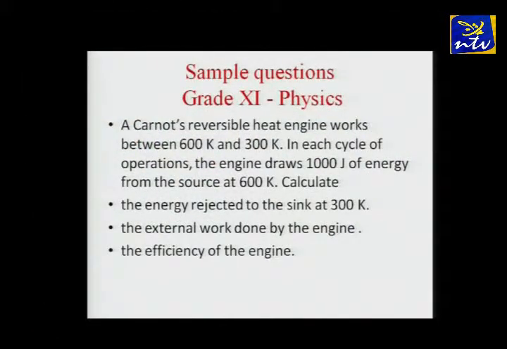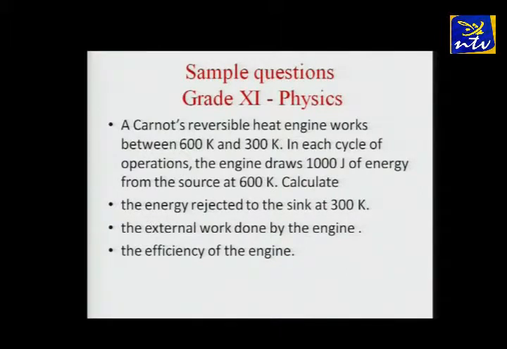The next question is again related to the Carnot's engine, which you studied in the chapter thermodynamics. In thermodynamics, you have seen efficiency of a heat engine, right? The ideal heat engine is Carnot's engine, and we have seen the equation for efficiency as 1 minus T2 by T1. This is the place where we have to think of the conversion of the temperature from degree Celsius to Kelvin, if it is required. So you read the question.